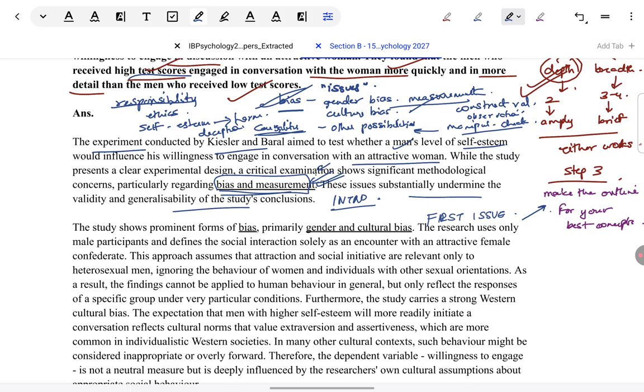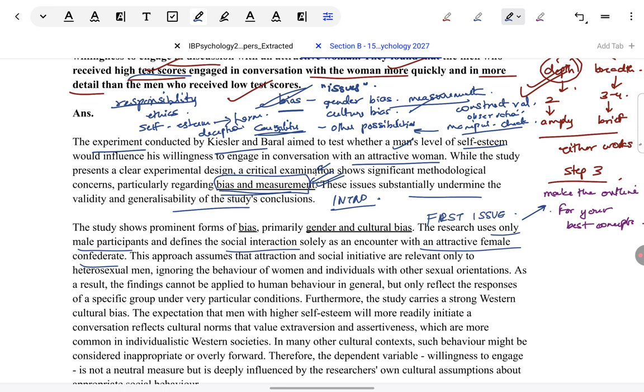How is gender bias being seen here in this study? Immediately you come down to that. So in this study, only male participants were there, and social attraction was defined only as their preference towards a female confederate.